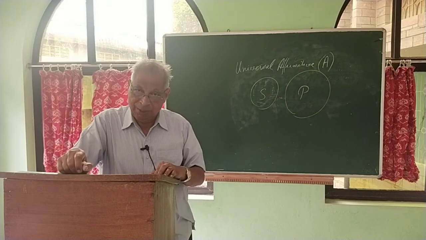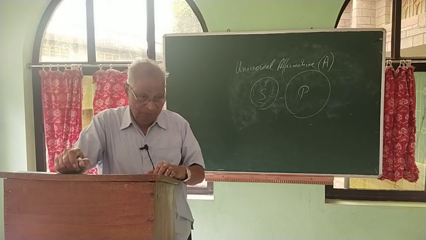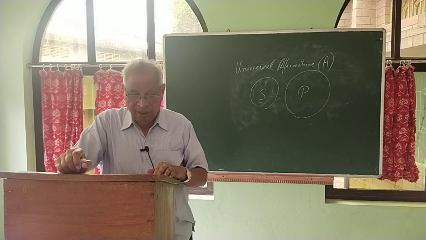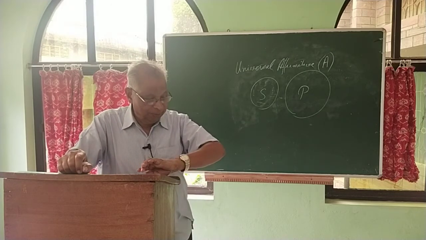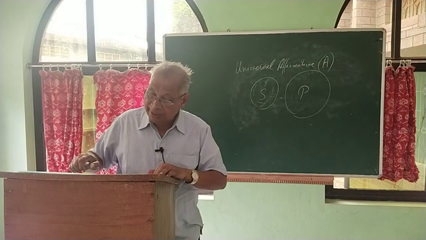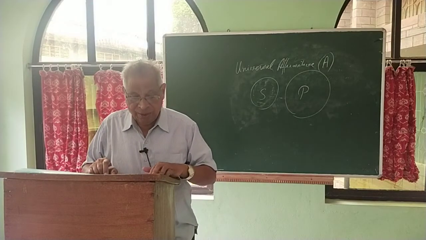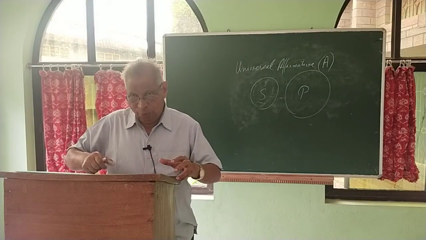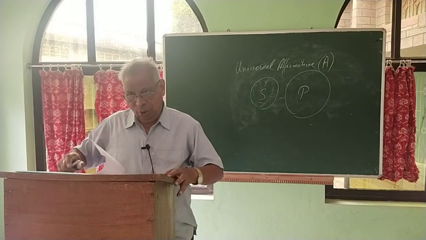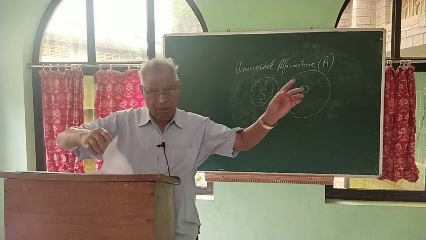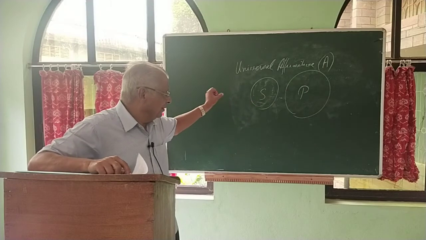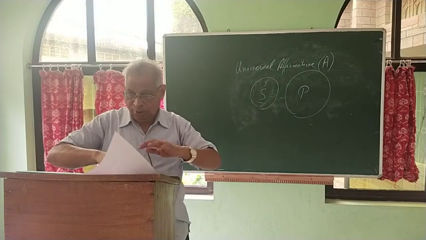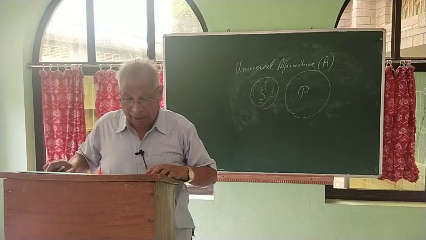So the first vowel is chosen to symbolize universal negative. What is the speciality of universal negative? Here the class S is wholly excluded from the class P. Wholly means totally. Totally excluded from the class P. But in the first case, the class S is totally included in the class P. Here it is totally excluded from the class P.